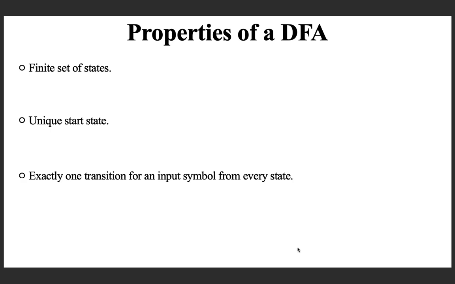And about final states, we know that there is a set of final states. A subset of states can be marked as final states. So, that is a DFA. Now, we are going to see how these properties change when we go to a non-deterministic finite state automaton.